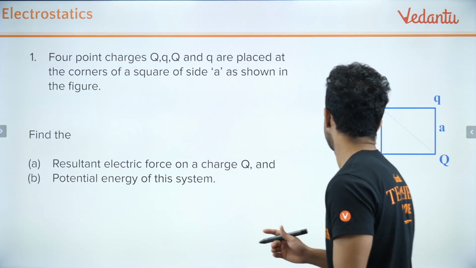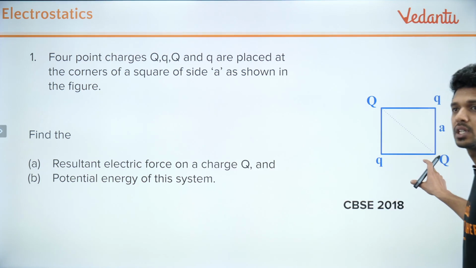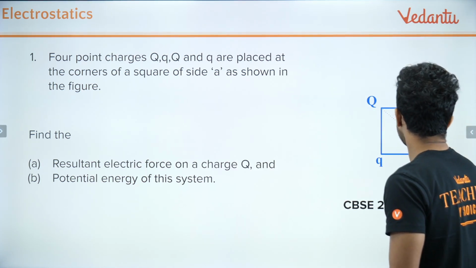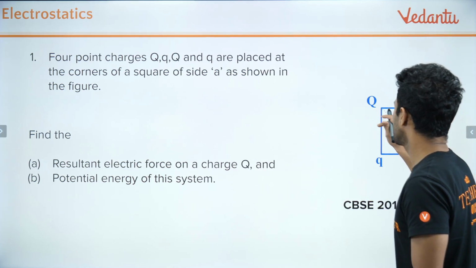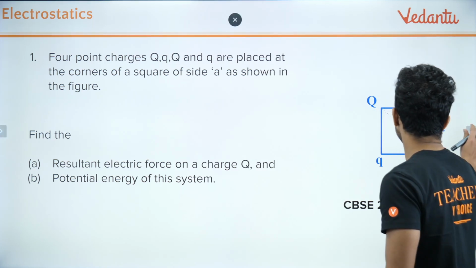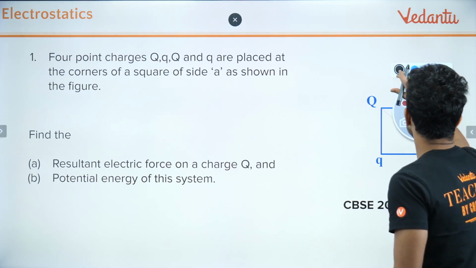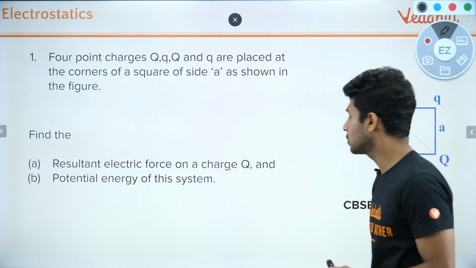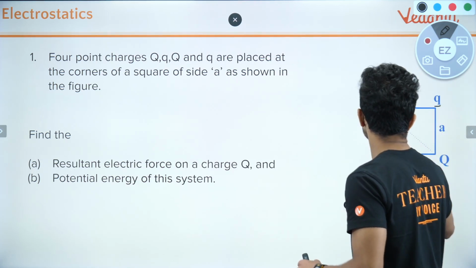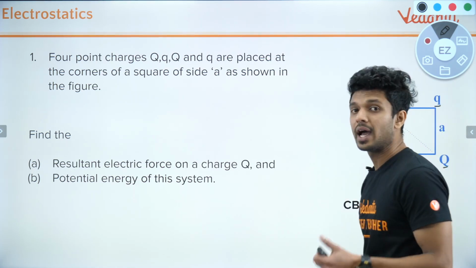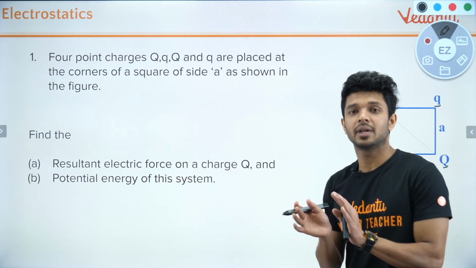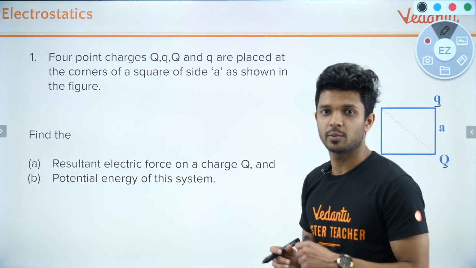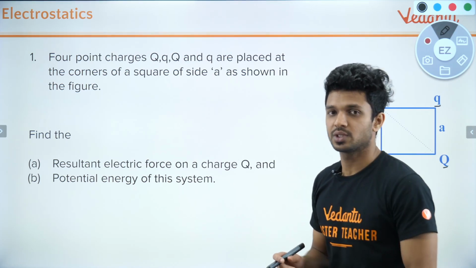How will you do it? They're asking the net force on any of the q, which means I'm taking this particular q over here. Let me find out the net force. So how can we do that? On this, which all charges are giving the force? This particular q, this particular q, and this particular q. As all are positive, obviously it will be a repulsive force. Fine. And the force acts along the line joining them also. So keep this in mind about the electrostatic force.